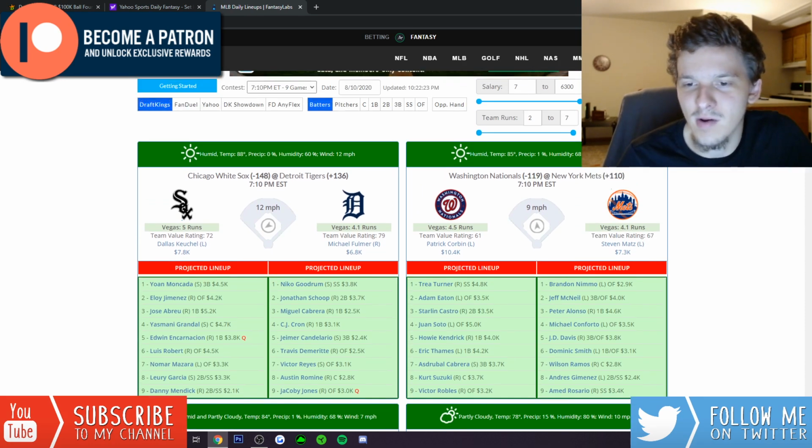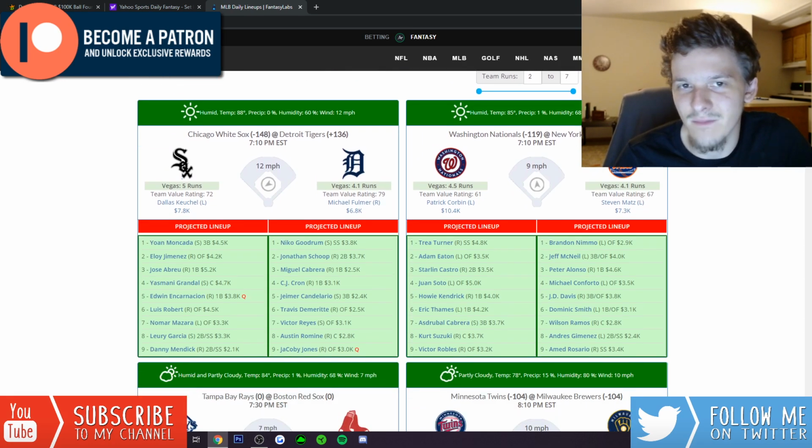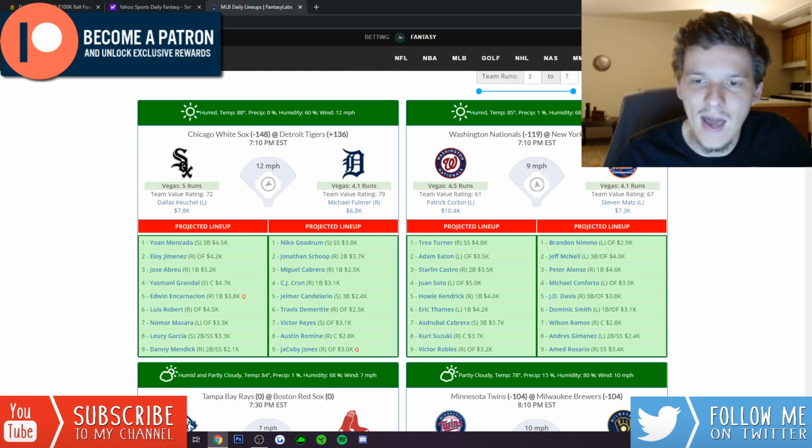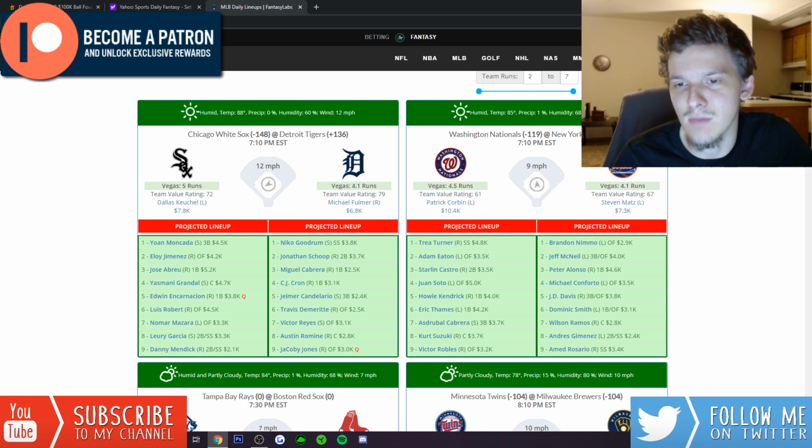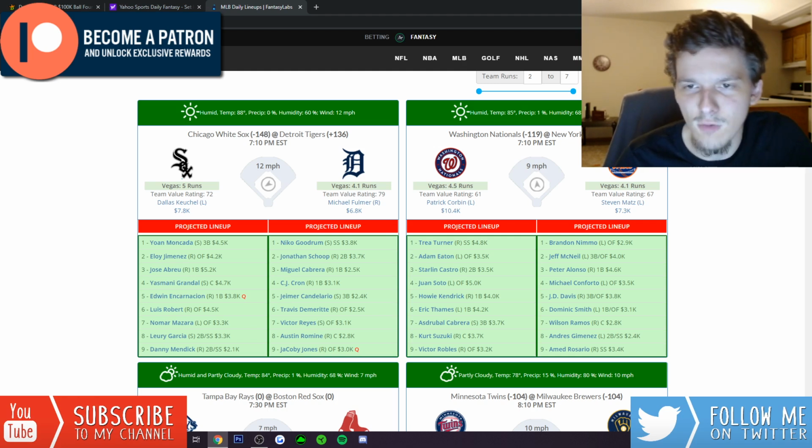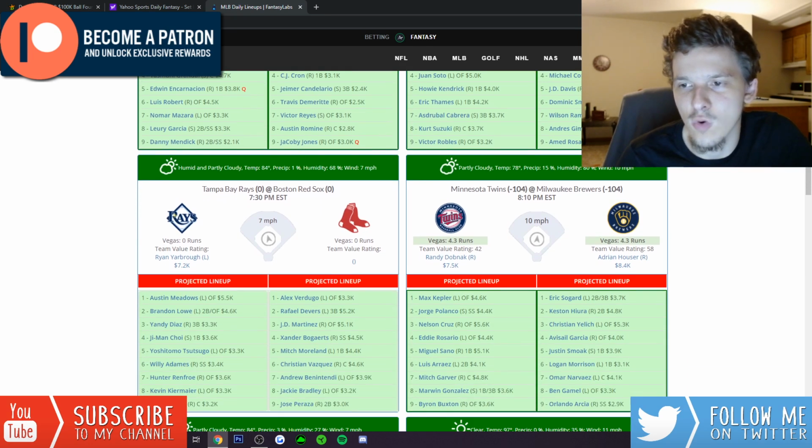Steven Matz is someone I probably stack against too much. I just don't think he's that good. He definitely has times where he just gets absolutely blown up. I could see the Nationals getting to him here. Guys like Starlin Castro and Adam Eaton are really, really cheap. Even Howie Kendrick for 4K does have some power. I don't mind some Nationals bats, but I don't think they're going to be a core stack for me.